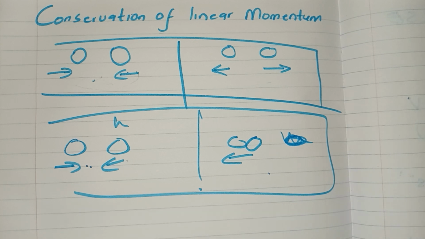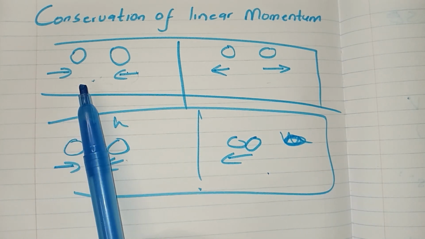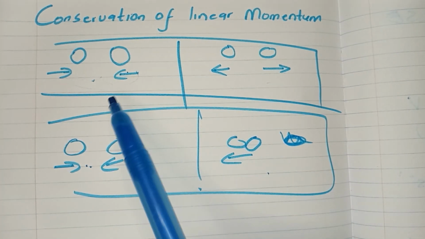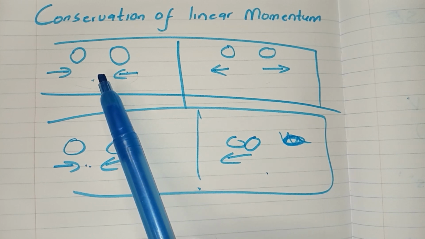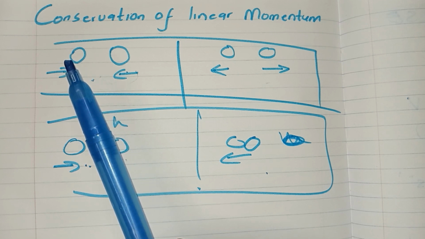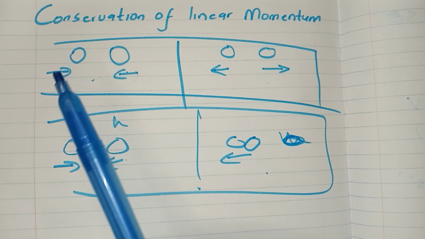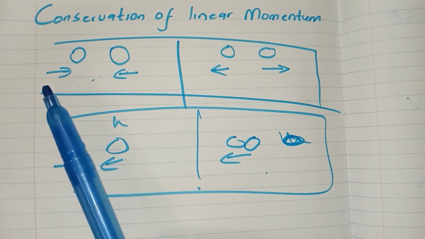Isolated system means that we don't have external forces acting on these balls. We don't have forces like friction, because if we had friction then the results would change, right? So it means that these balls are just moving under their own terms. There are no external forces acting on these two balls, right?